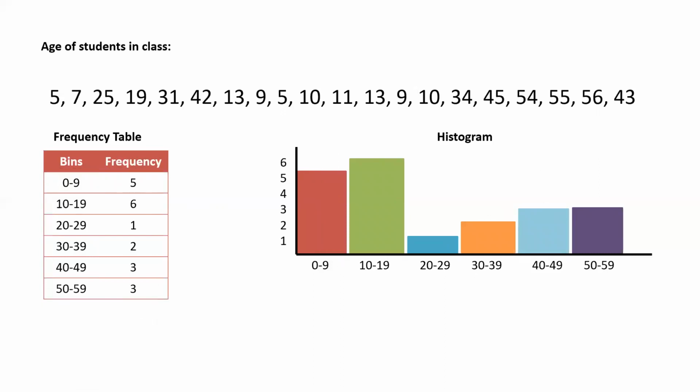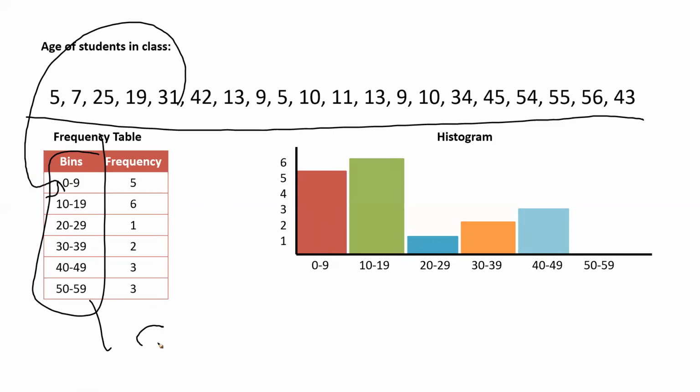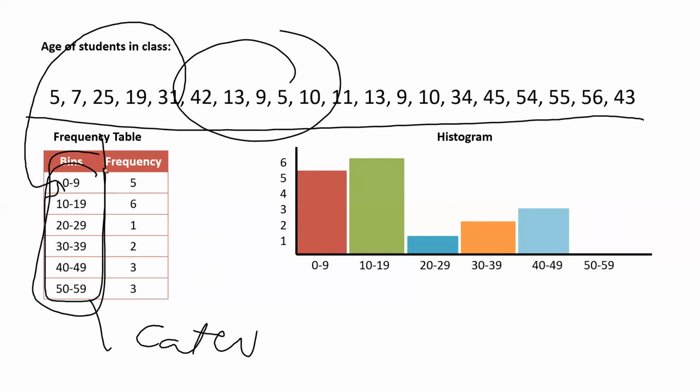Again, when I have numeric data, try to understand when we create a histogram. When I have numeric data and I am converting this numeric data to a bin, and bin is like a category. I am converting this numerical data to a category, a group, and then plotting a chart.